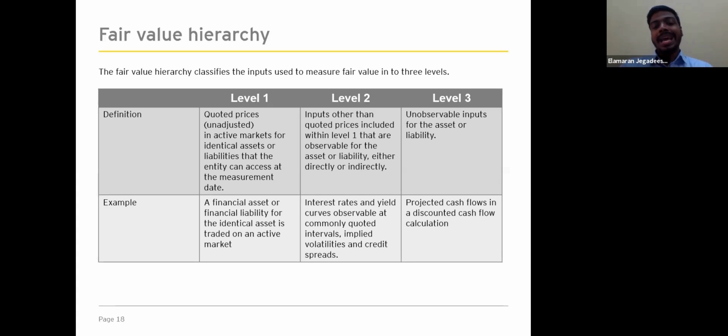The example will be a financial asset or financial liability for the identical asset traded on an active market, for example, Colombo Stock Exchange. For the definition of level 2, inputs other than quoted prices included within level 1 that are observable for the asset or liability either directly or indirectly. So the example will be interest rate and yield curve observable at commonly quoted intervals, implied volatilities, and credit spread. So the level 3 definition will be unobservable inputs for the asset or liability. And the example will be projected cash flows in a discounted cash flow calculation.